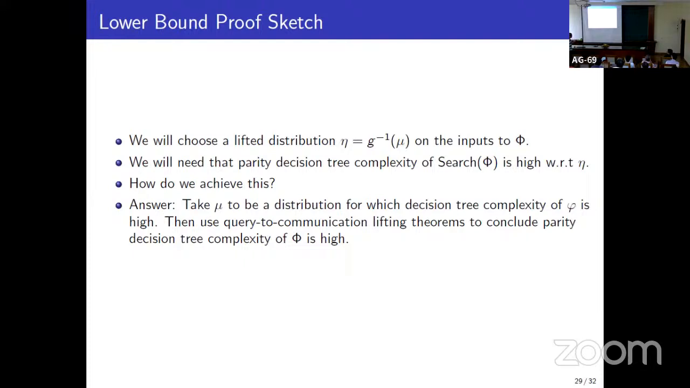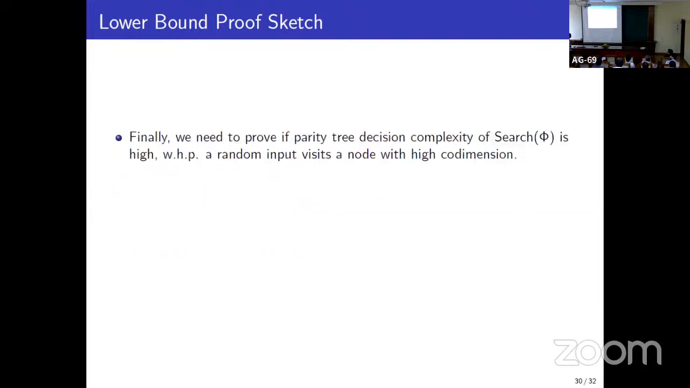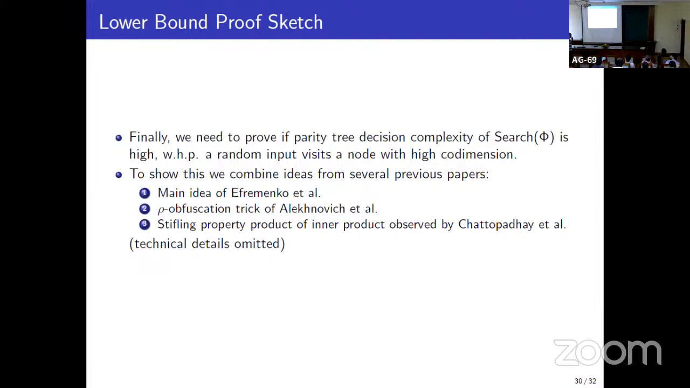So we can use query to communication lifting theorems to show that if the base distribution is hard for normal decision trees, then the lifted distribution is hard for parity decision trees. And it's known that inner product with order log n gadget size supports query to communication lifting. And finally, we need to show that if the parity decision tree complexity under this distribution is high, then with high probability it visits a high codimension node. And this is the technical step.